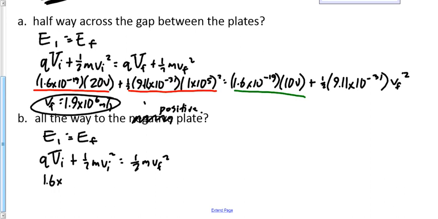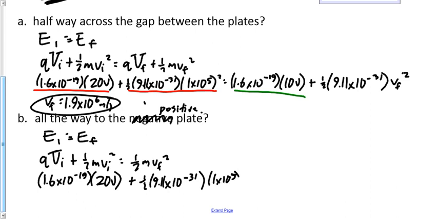1.6 times 10 to the minus 19 times VI, which is, we'll make it 20 volts. Did we need to make it 20 volts? No, but it really makes sense to make it 20 volts, right? VI is 1 times 10 to the 5. What else could we have made VI instead of 20 volts?